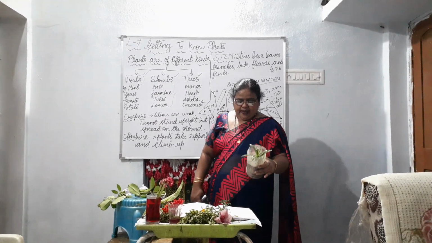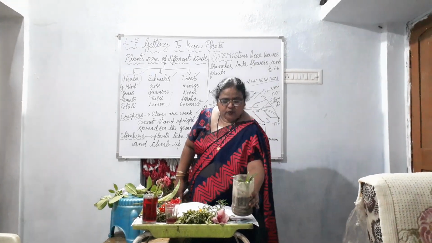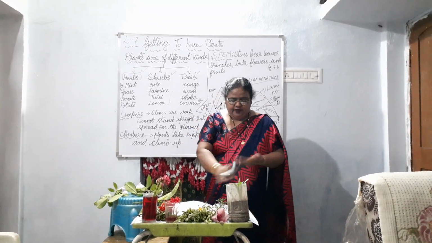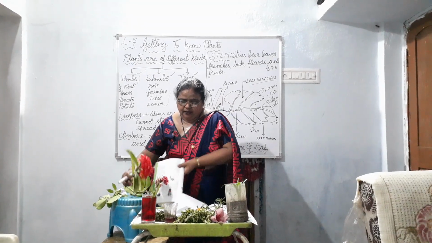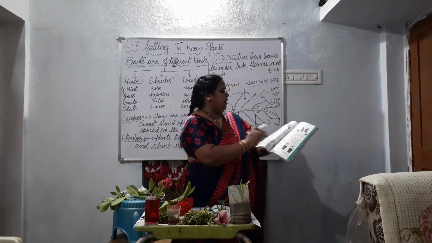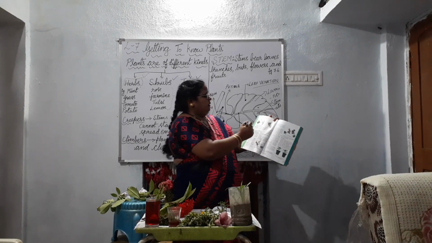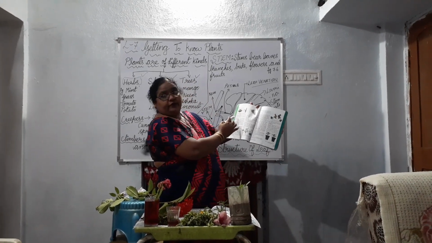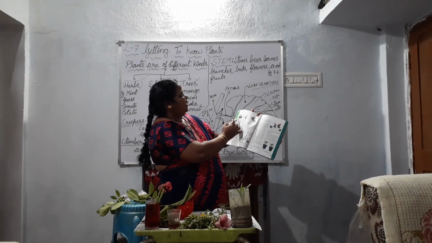They are parallel to each other. And you can see leaf venation and reticulation on page number 56. Can you see here? The first one, figure 7.10.